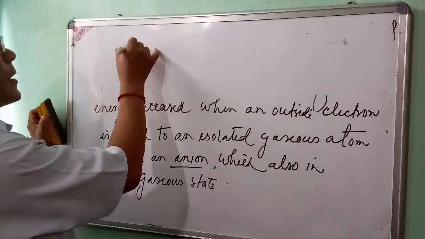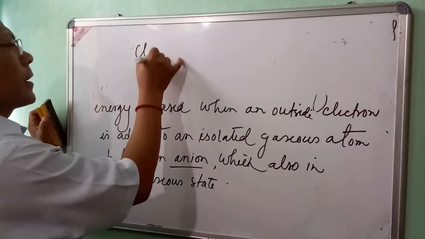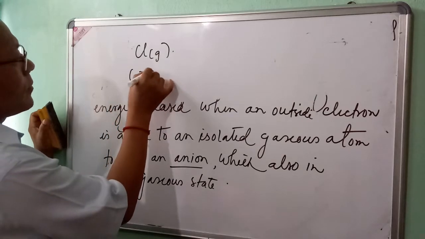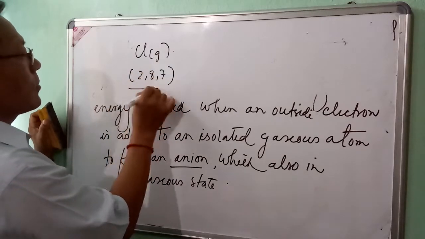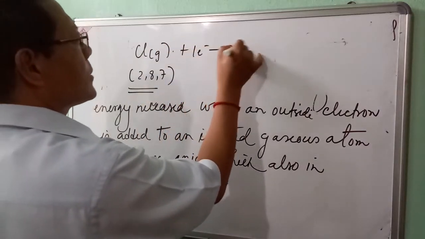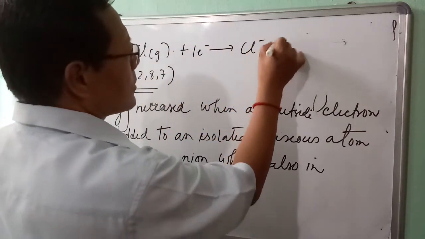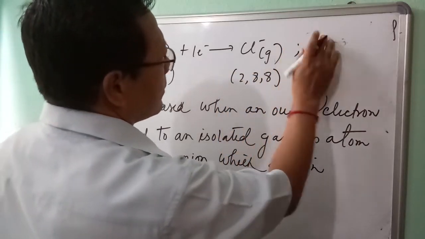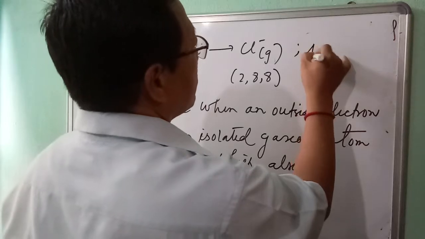We are taking a non-metal atom because they gain electrons to form an ion and get a stable configuration. The chlorine atom takes an electron to form chloride in the gas state and gets the stable configuration of argon. Energy is released.